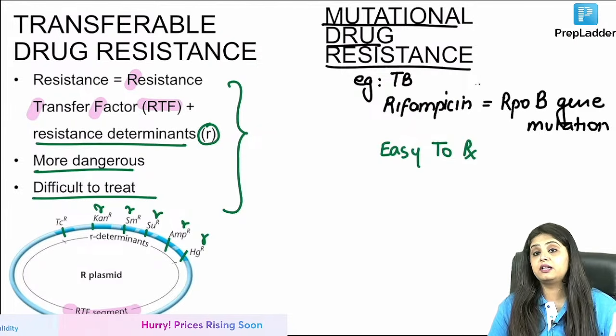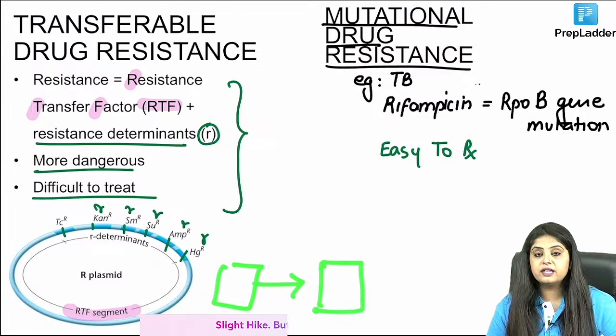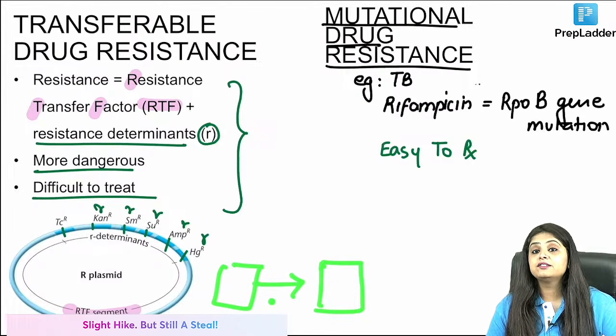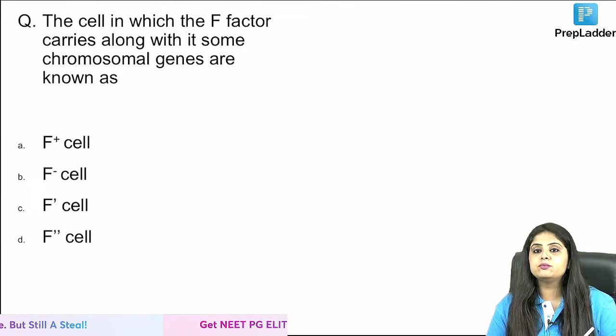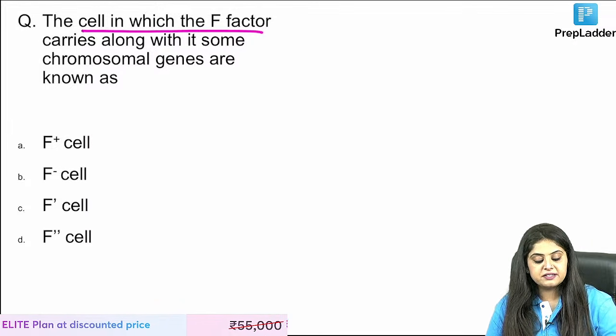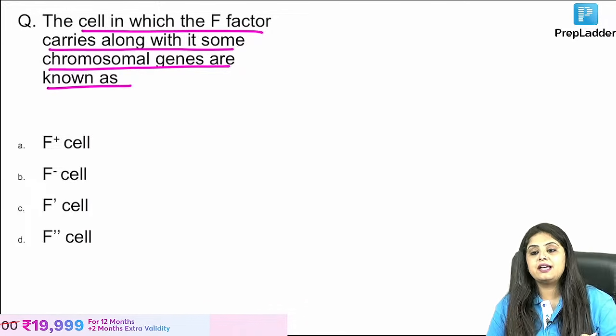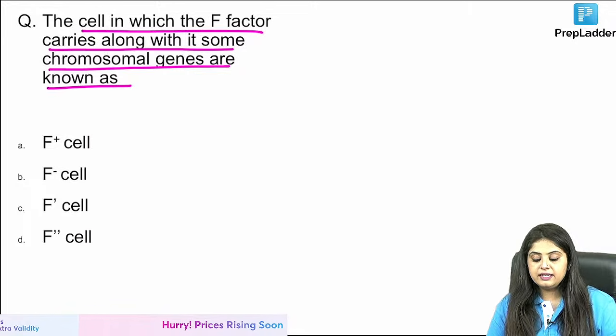No, that is not by transformation. If I say that one bacteria is going to transfer a plasmid to another bacteria, that is conjugation, and that is what I'll teach you, but I will teach you when you answer one question. The cell in which the F factor carries along with it some chromosomal genes is known as. You give me one question, and then